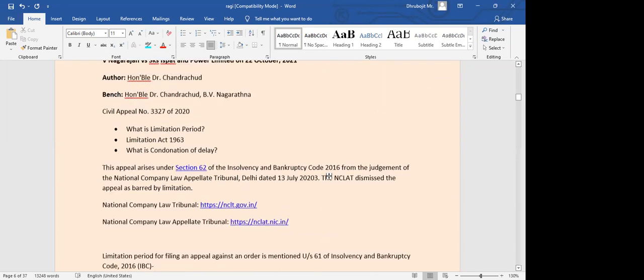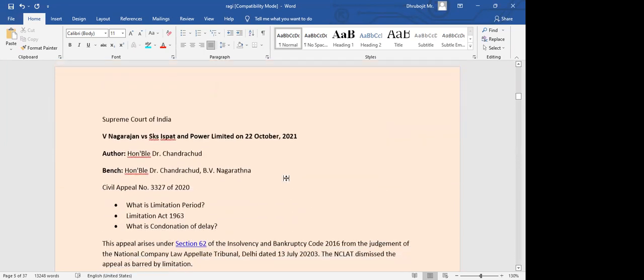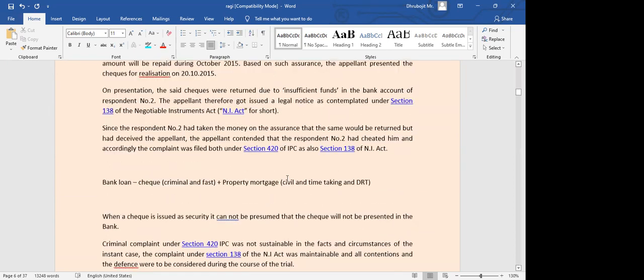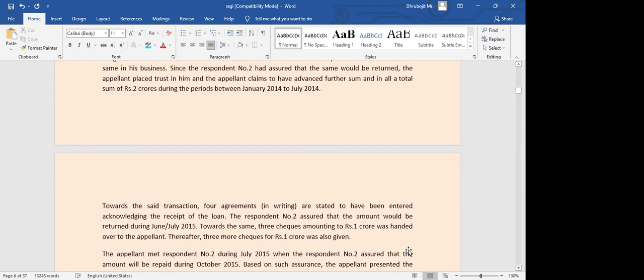So fine, these were the three cases decided by the Supreme Court. All the cases are from October 2021.